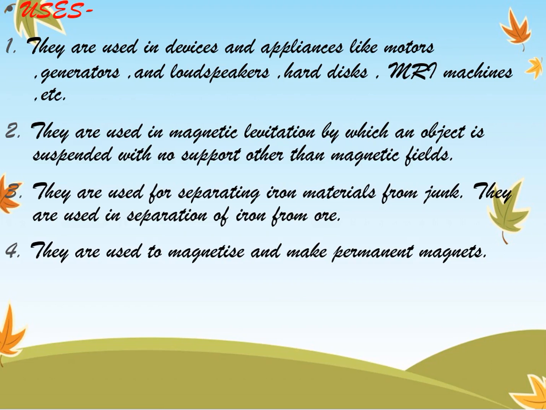Uses of electromagnets. They are used in devices and appliances like motors, generators, loudspeakers, hard disks, MRI machines, etc. They are used in magnetic levitation, by which an object is suspended with no support other than a magnetic field. They are used for separating iron materials from zinc, for separation of iron from ore, and to magnetize and make permanent magnets.